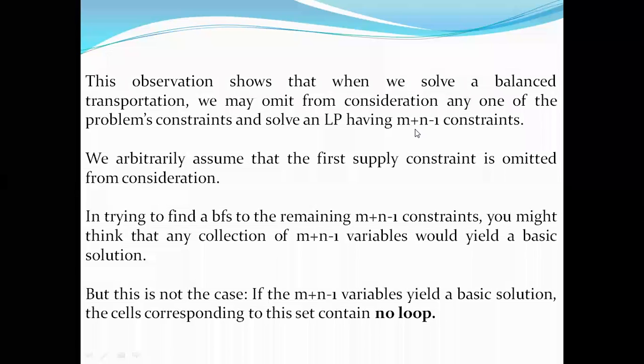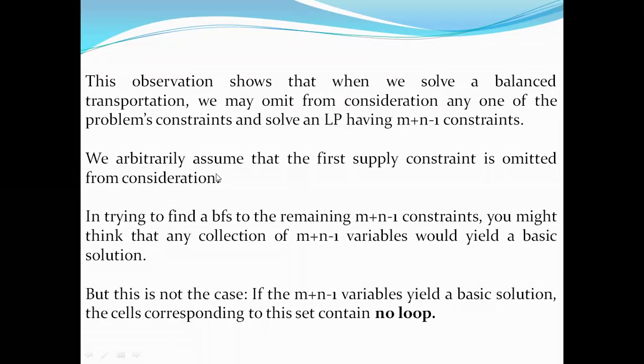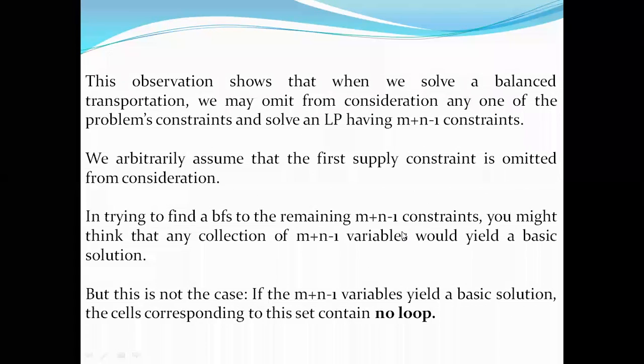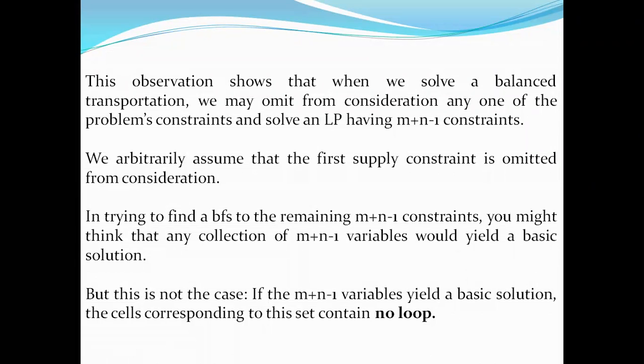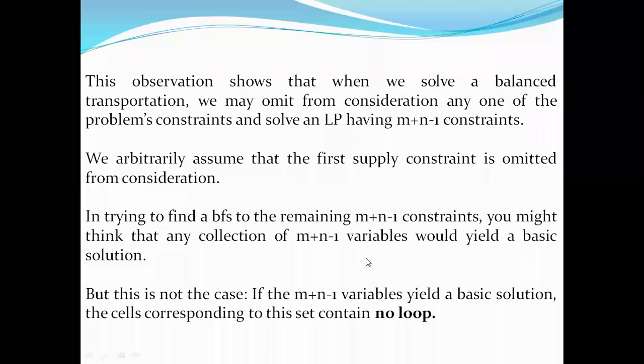So this condition will be maintained or satisfied. We assume that the first supply constraint is omitted from consideration, and we try to find a basic feasible solution to the remaining m plus n minus 1 constraints. The collection of these variables will generate the basic feasible solution.